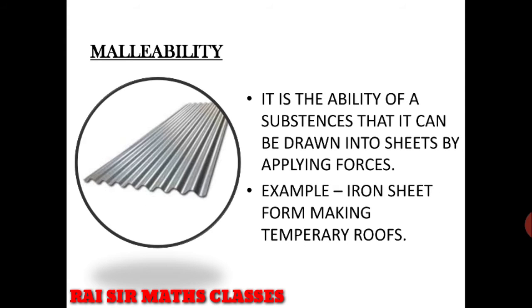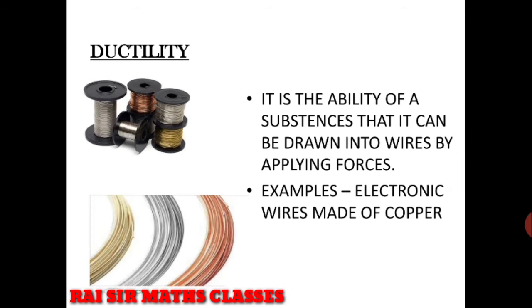So let's start with the first topic, malleability, the first type of physical property. What is malleability? Malleability is the ability of a substance that it can be drawn into sheets by applying force. As you are seeing in this photo, the iron box is being converted into an iron sheet. For example, iron sheet for making temporary roofs. You have seen in the factories that the temporary roofs are made up of iron sheets. So this is our first property.